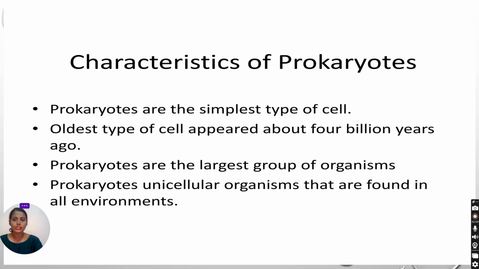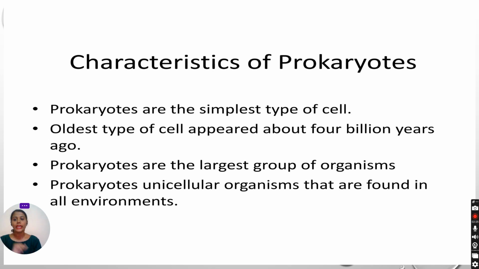So let us check what a prokaryotic cell is, and discuss its characteristics. Prokaryotic is a simple cell, a primitive one, and the oldest type of cell, which appeared about 4 billion years ago.